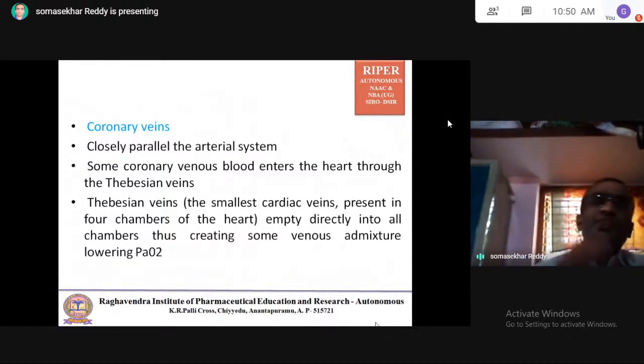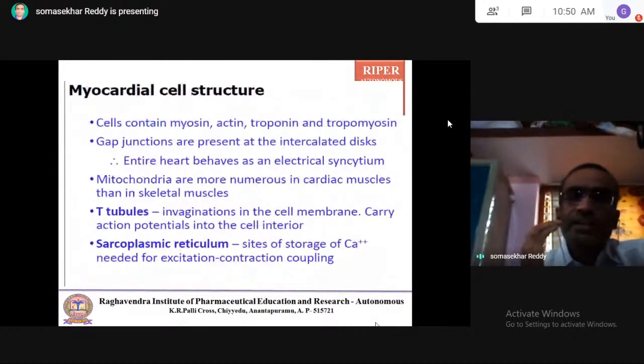Coming to structure of the myocardium. The heart has majorly three layers: epicardium, myocardium, and endocardium. These three layers are covered by the epicardium. Especially the myocardial tissue, the myocardium, plays the major role in the pumping of the blood.